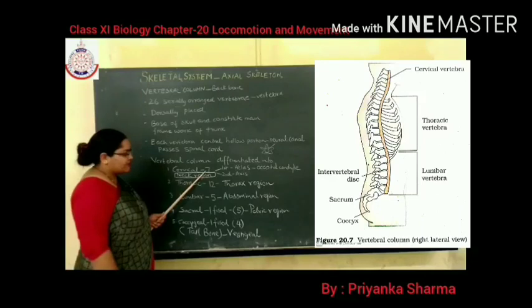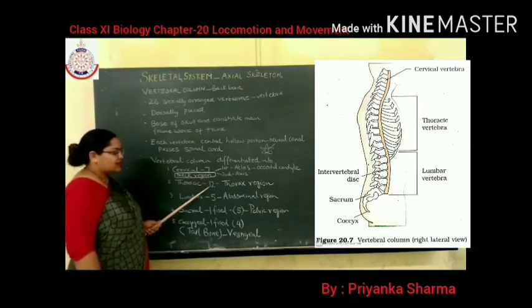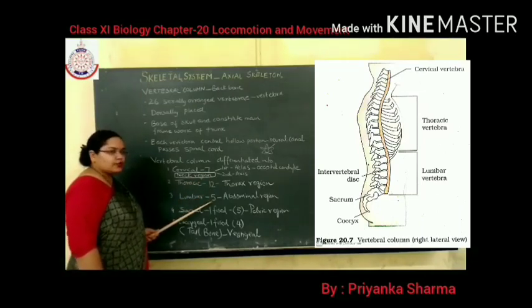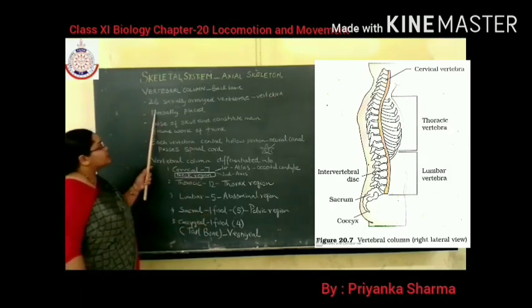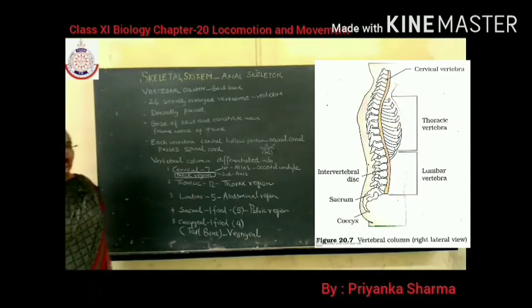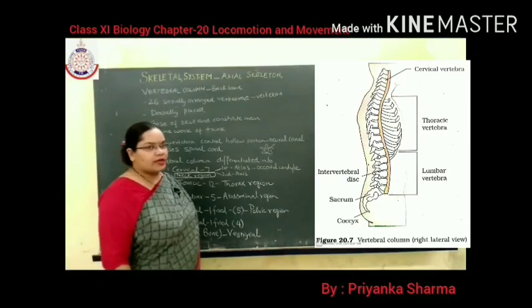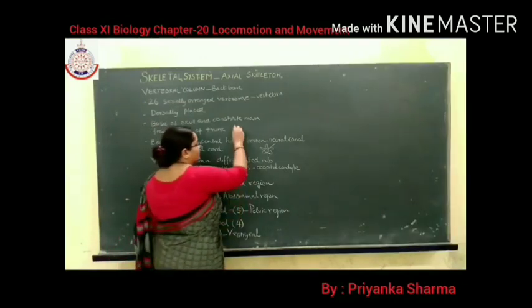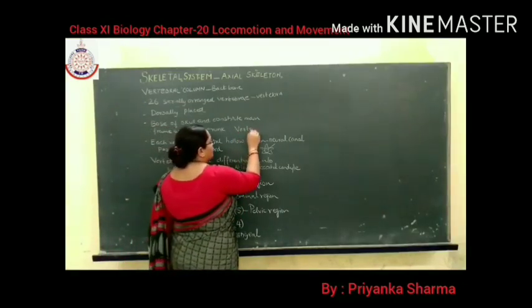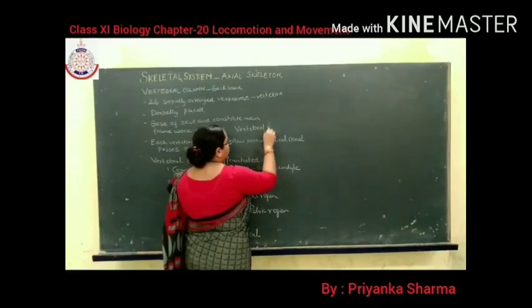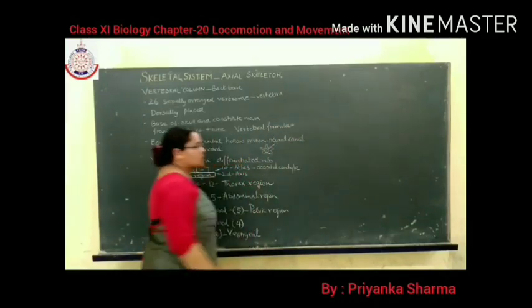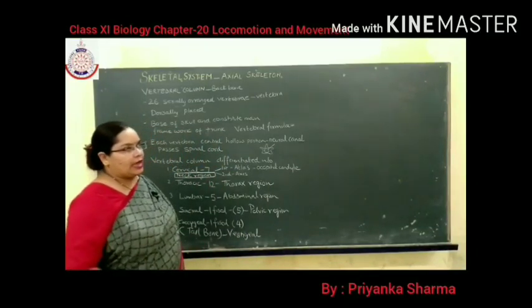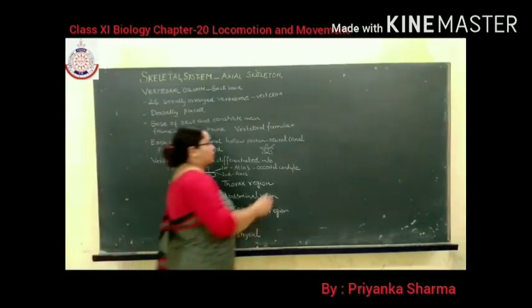So when we do 7 plus 12, that is 19, 19 plus 5, 24, plus 1, 25, 26. So a total of 26 vertebrae are present in a human being. In the reference book, the vertebral formula is given. What is the vertebral formula? Like you have done the dental formula, it shows the number of vertebrae in different regions of the vertebral column.